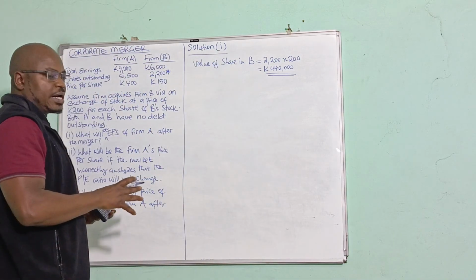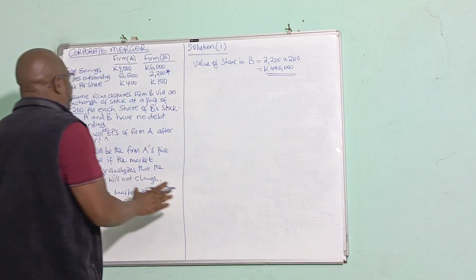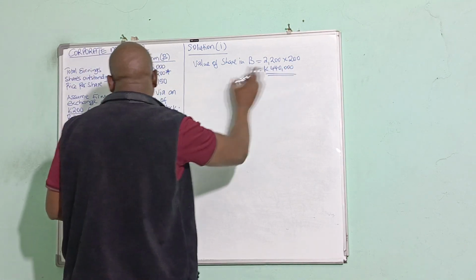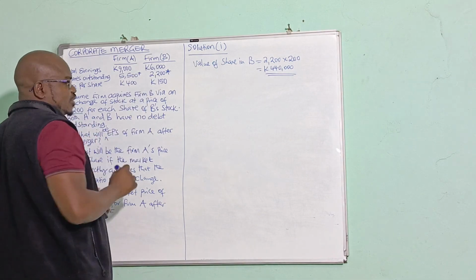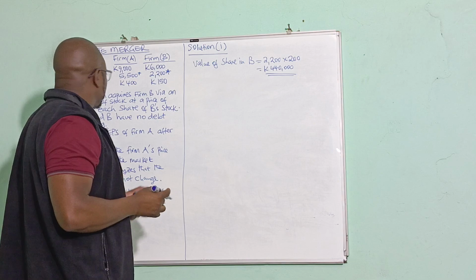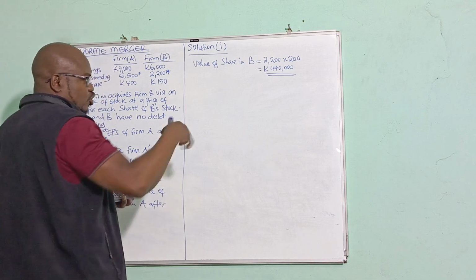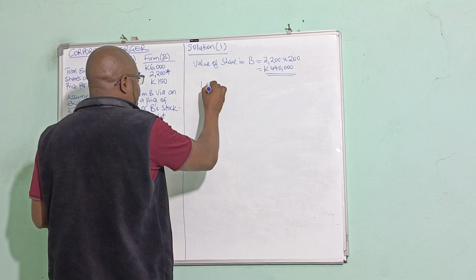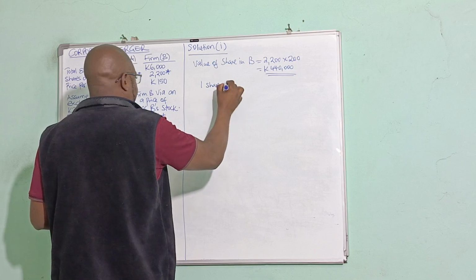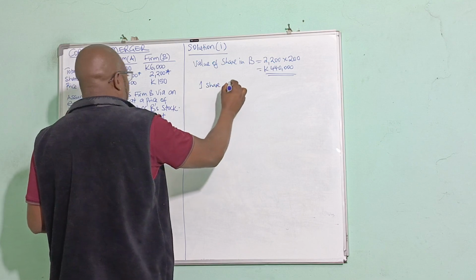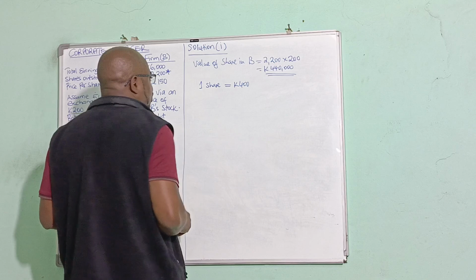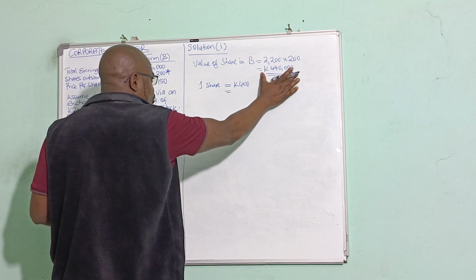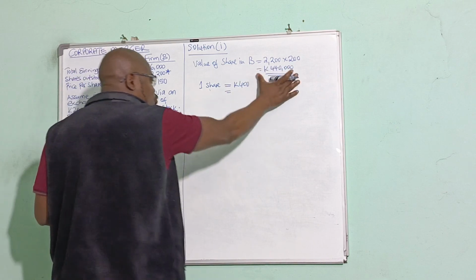Now we want to know, in this value, how many shares of A can come out of it, so that we add to the existing shares and see the total number of shares. In simple terms, one share of A is equal to 400 kwacha, so it's 400 kwacha per share. Now we have this value, 440,000, and we want to see how many shares of A can come out of it.